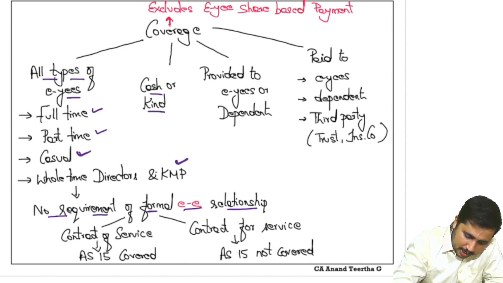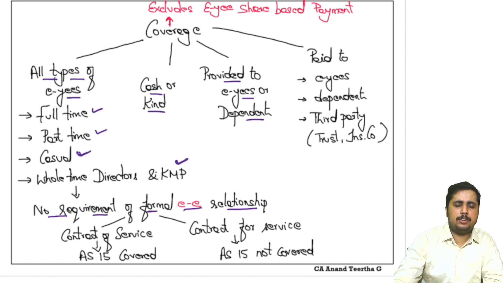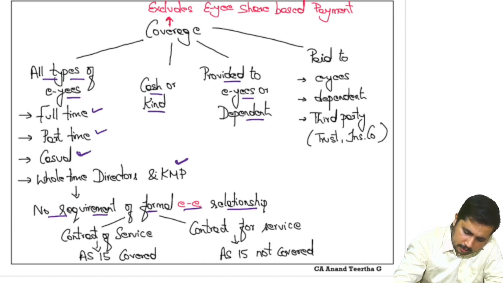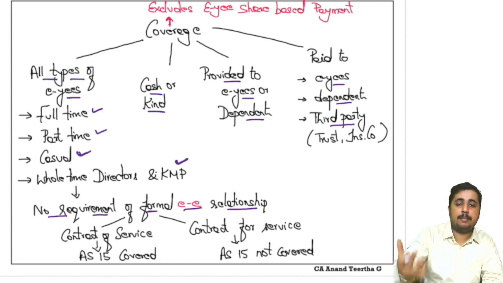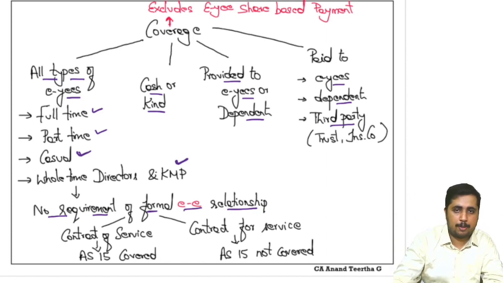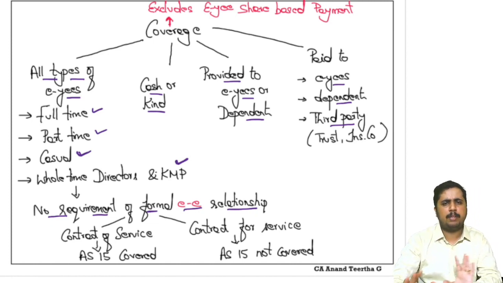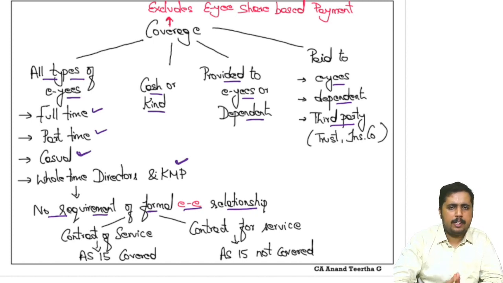Next, it can be given to employees or dependents. Sometimes we can pay nominees, or legal heirs, all those people we are allowed to pay. Then it can be paid to employees, dependents, or a third party. Sometimes even an insurance company can come and we may have to pay them also. They will divide it between all the people, etc. But basically any payment made by the employer to the employee for services rendered by the employee is covered by AS15.